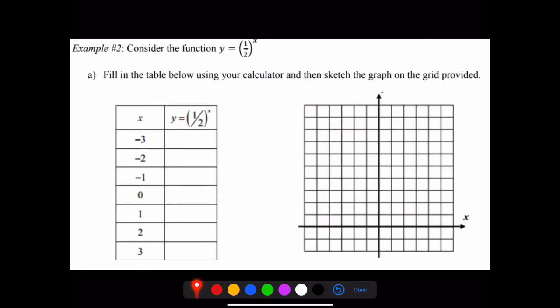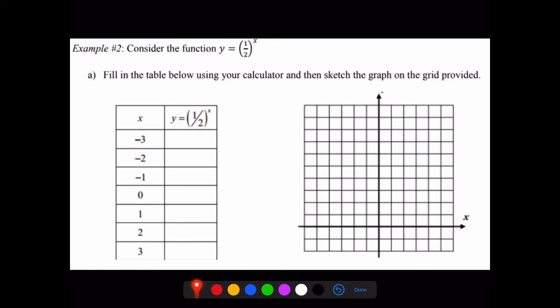All right, example 2. So this one's very similar to example 1. This time we have the function y equals 1/2 raised to the power of x. Fill in the table below using your calculator and then sketch the graph on the grid provided. So go ahead and pause the video if you need to. Take a second to fill out your table, and then also try this problem out by graphing it. If you want to, go ahead and try the questions right below it, just see if you are getting those correct as well, but I'll be moving through that very quickly.